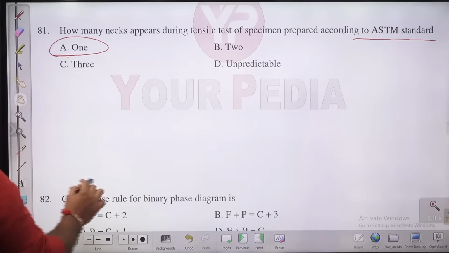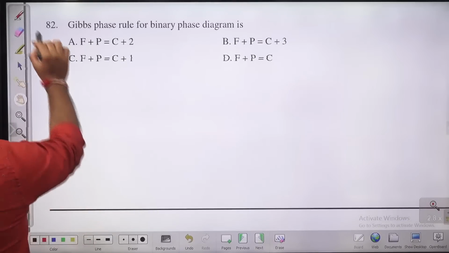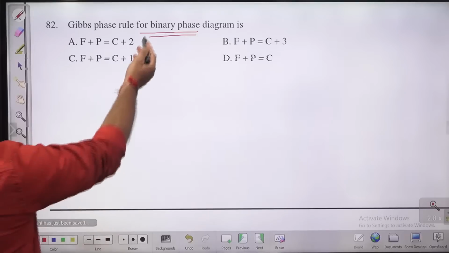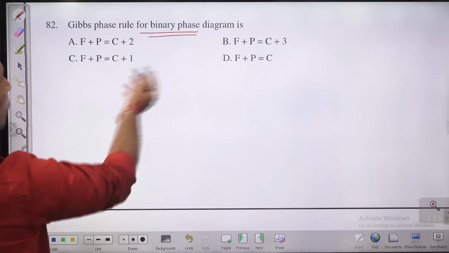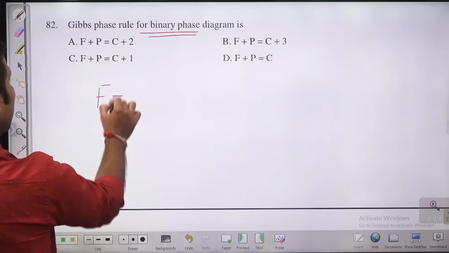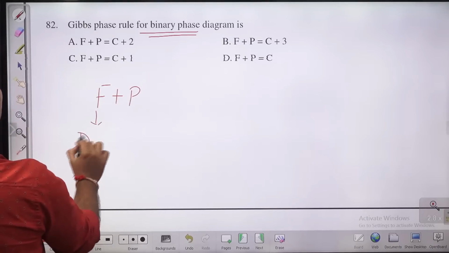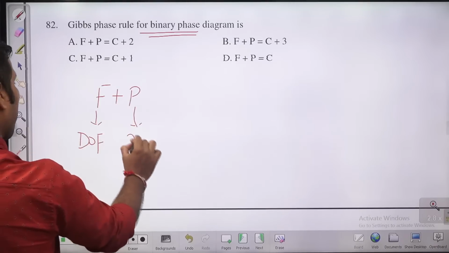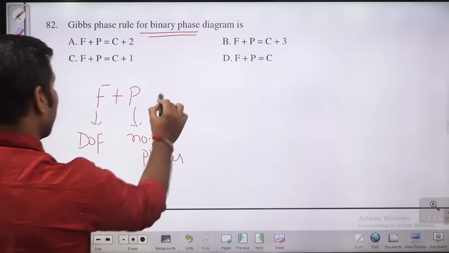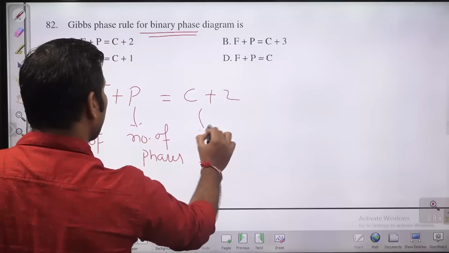Next question, Gibbs phase rule. What is the Gibbs phase rule for a binary phase diagram? He has mentioned binary phase, but the formula is given very directly. Guys, what is the phase rule? F plus P, where F is the degree of freedom and P is the number of phases, is equal to C plus 2, where C is the number of components.